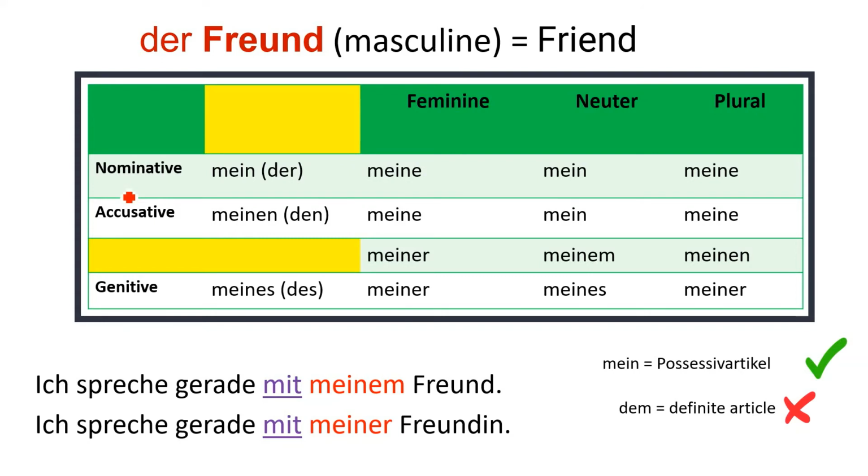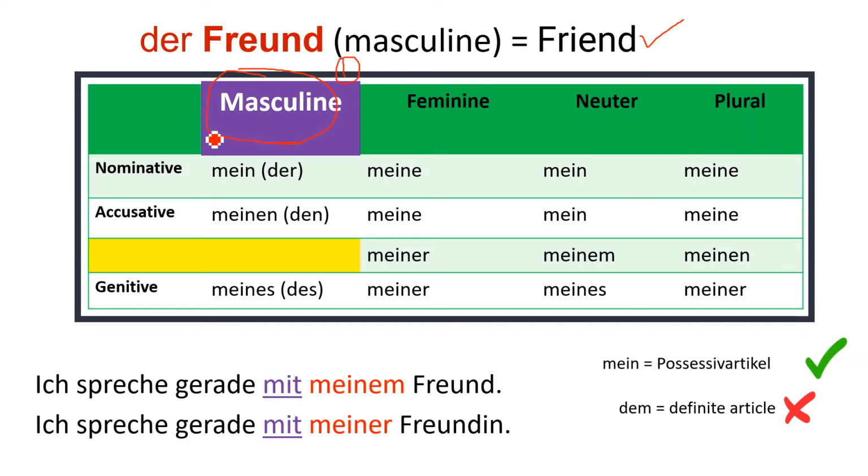So first you have to find out that our friend, which is a noun, is masculine. As soon as you find out it is a masculine noun, you will jump over to the masculine box. So this is the first thing that you have to find out.